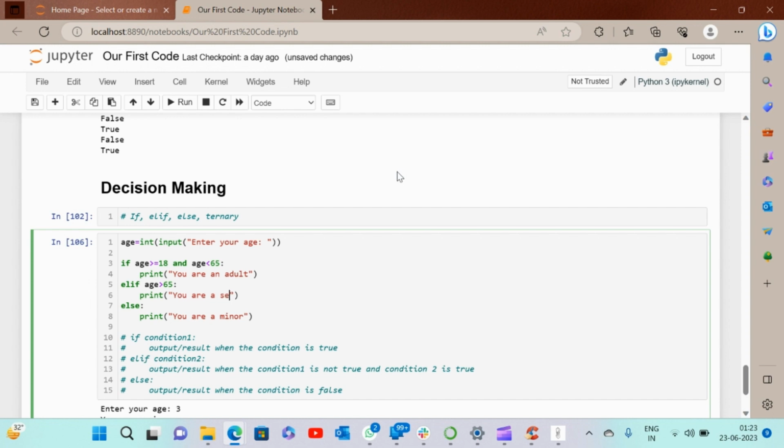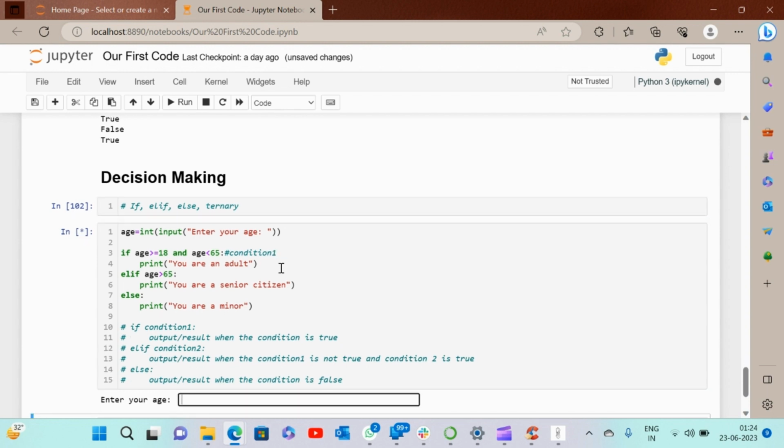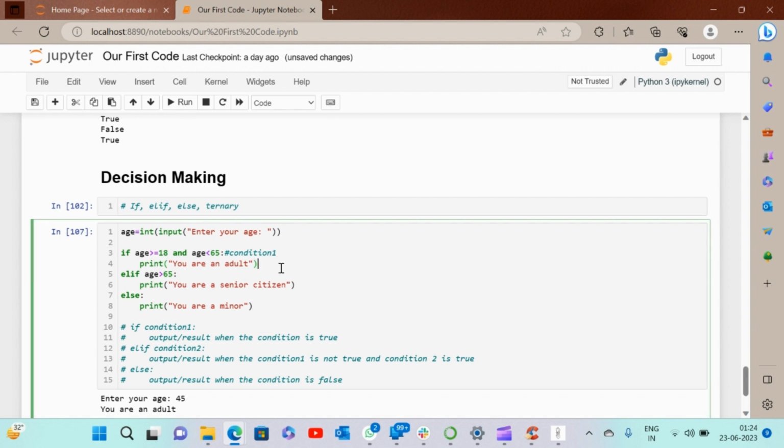You are a senior citizen. So what is happening here? This is condition 1. If this is true, so let's use this. So I'm putting 45. 45 is being met in the criteria number 1, that is the condition 1. So it will print you are an adult.